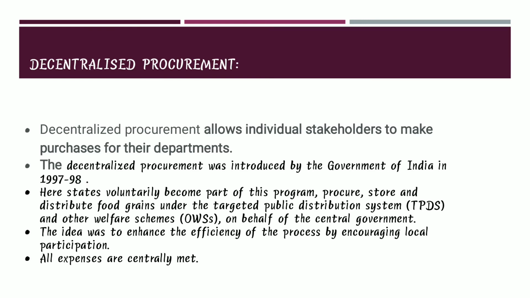First is decentralized procurement. Decentralized procurement allows the individual stockholders to make the purchases for their departments. The decentralized procurement was introduced by the Government of India in 1997-98. Here, states voluntarily become a part of this program, procure, store and distribute the food grains under the targeted public distribution system and other welfare schemes on behalf of the central government. The idea was to enhance the efficiency of the process by encouraging local participation. All the expenses here are centrally met.